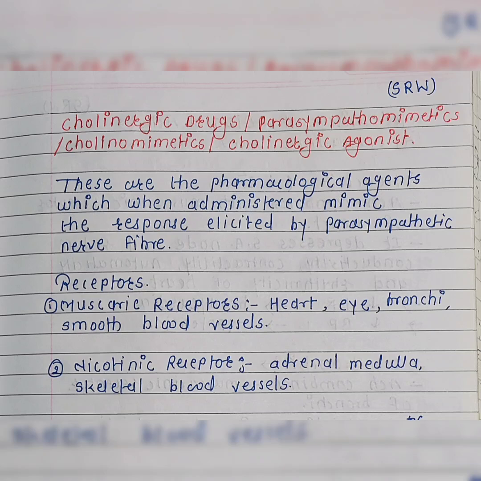The receptors are muscarinic receptors, which are present in the heart, eye, bronchi, smooth blood vessels, etc. Then nicotinic receptors, which are present in the adrenal medulla and skeletal blood vessels.